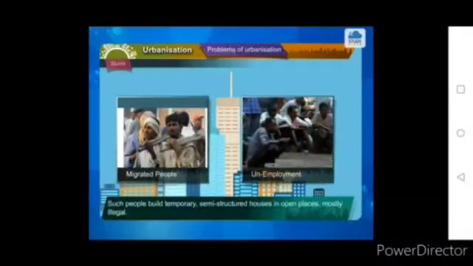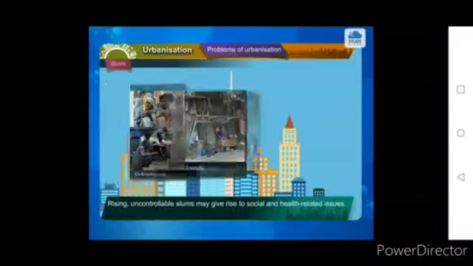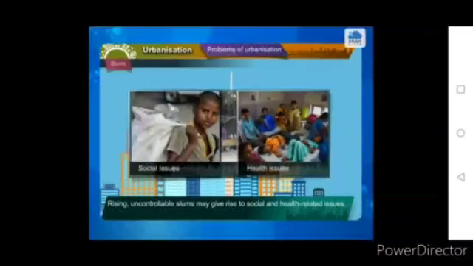Such people build temporary, semi-structured houses in open places, mostly illegal. They do not get basic facilities from the local self-governments. The density of houses is very high. Roads are narrow. There is a lack of basic facilities. Rising uncontrollable slums may give rise to social and health-related issues.